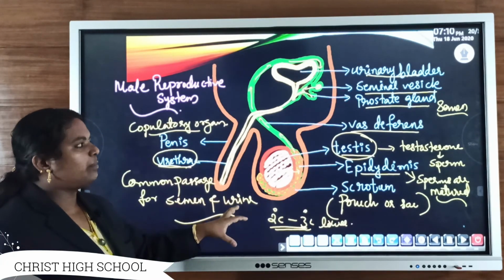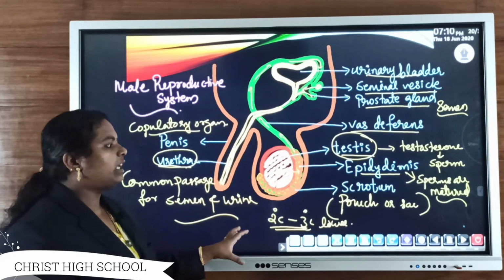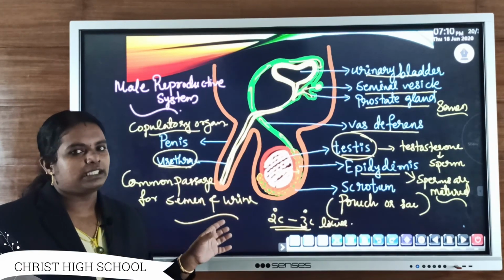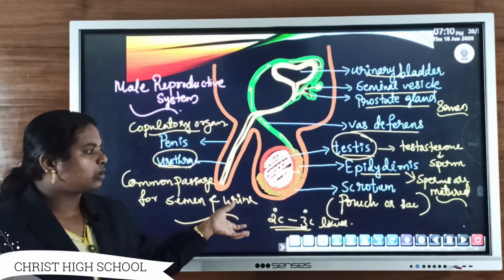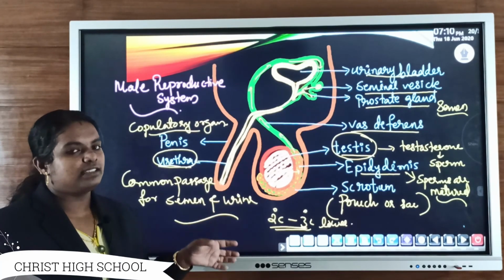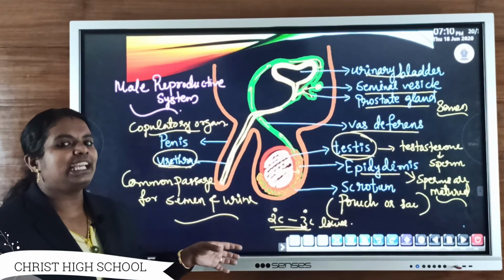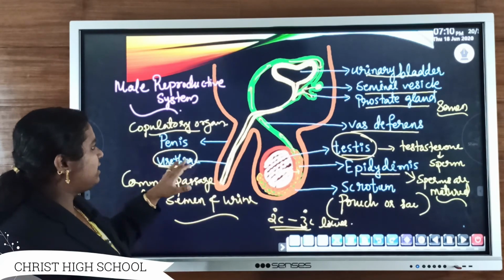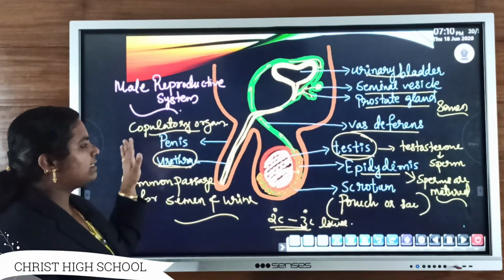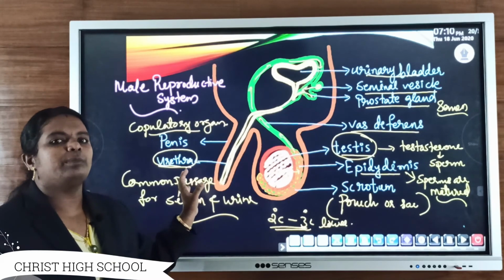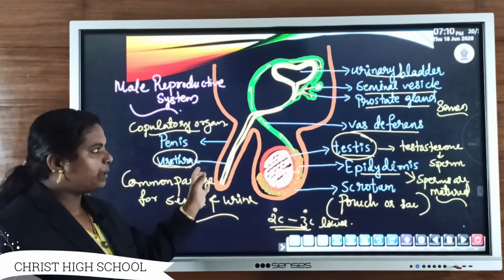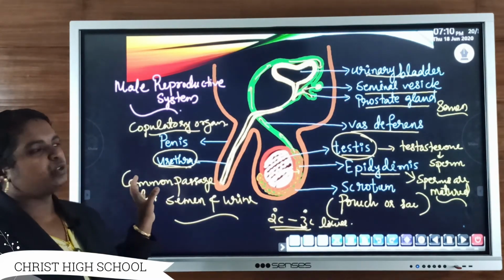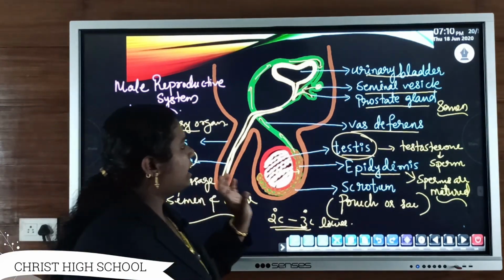The scrotum is a very important part of the male reproductive system because inside this sac-like structure the testis is protected and also gets a temperature 2 to 3 degrees Celsius less than normal body temperature. The penis acts as a copulatory organ which helps to deposit semen or sperm into the female genital tract at the time of ovulation. So this is all about the male reproductive system.